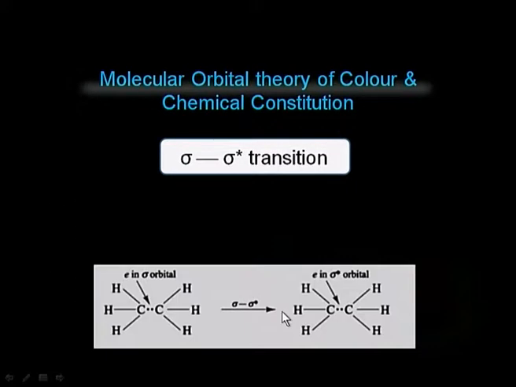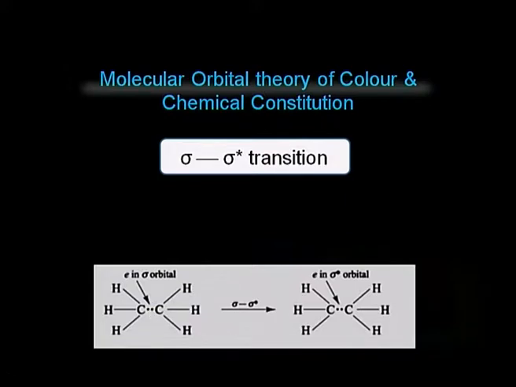For example, here is an example of ethane. In this ethane molecule, you can see that we have 7 covalent bonds: 3 carbon hydrogen bonds here, 3 carbon hydrogen bonds here, and these 2 electrons representing the 7th carbon carbon covalent bond. Now, when these electrons are excited, this transition is called sigma to sigma star transition, and this transition requires a large amount of energy. You can understand easily why this transition requires that much energy. The reason is that this is a very strong bond.